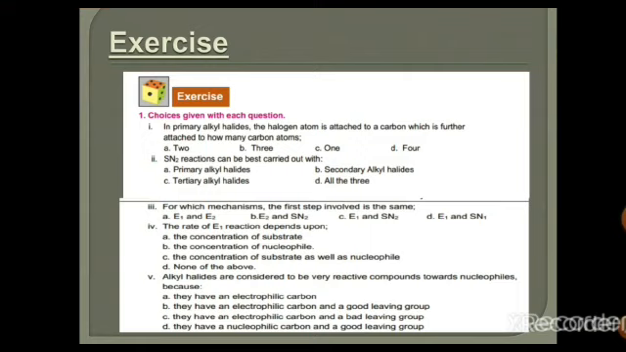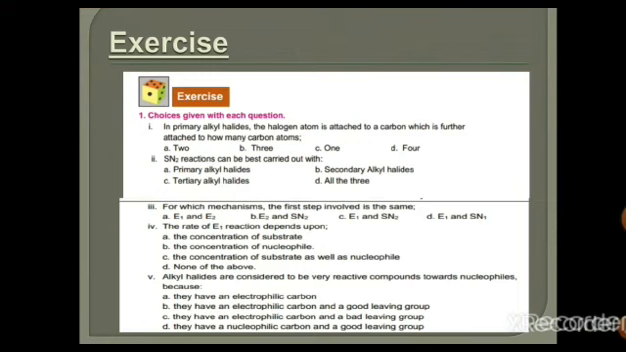The MCQs of this chapter are shown here. In primary alkyl halide, the halogen atom is attached to a carbon which is further attached to how many carbon atoms? As you are familiar with primary, secondary and tertiary carbon, in a primary alkyl halide the halogen atom is attached to a carbon which is further attached to only one carbon atom. So the answer is option C, 1.